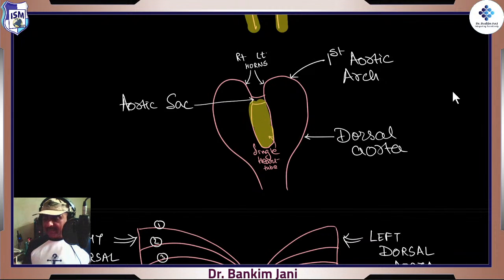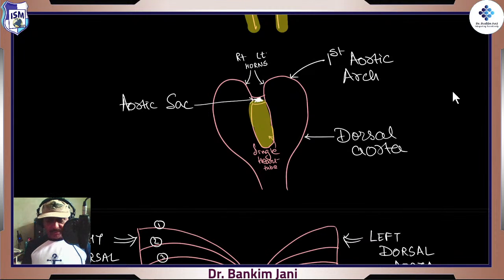But we see that in the single heart tube, the outflow tract was the aortic sac. Yesterday we saw that it was the aortic sac, and that aortic sac has got two horns. So we call it the right horn and the left horn, right? So they are coming out, nothing more.